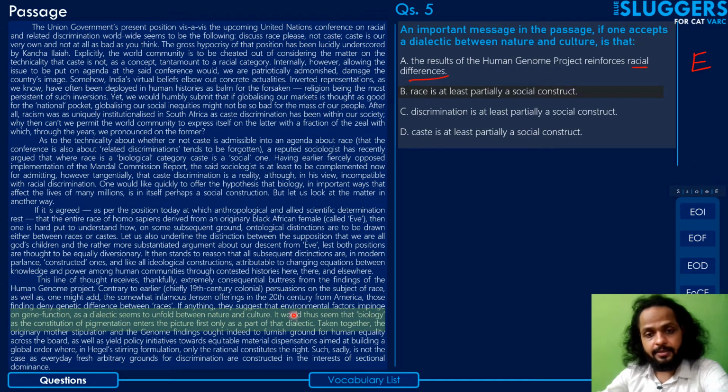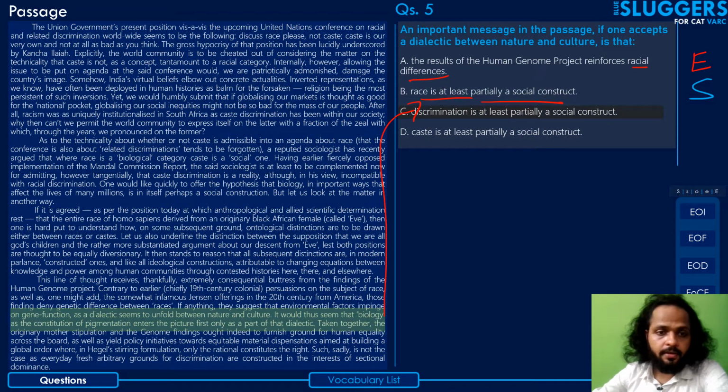And that's what option B says, right? It says race is at least partially a social construct. So that is something that can be inferred from here. So yeah, it can be the correct answer, marking it as a capital B and moving on.